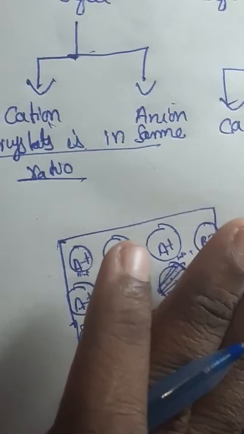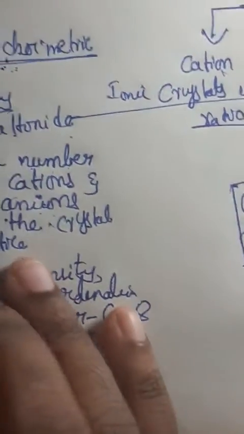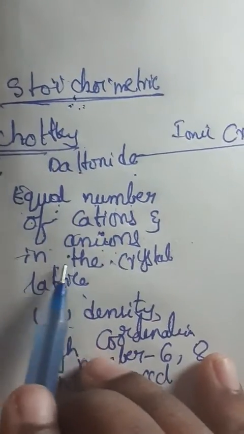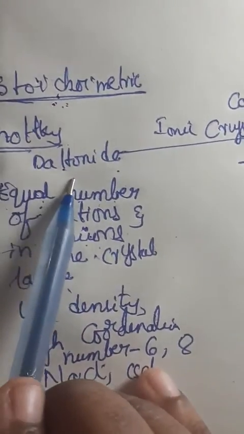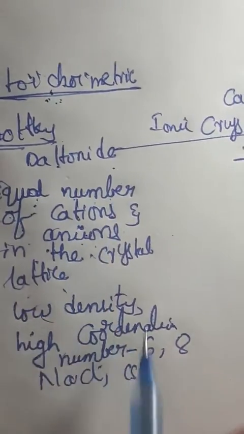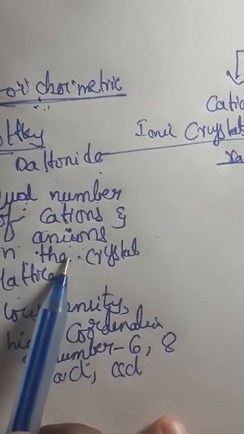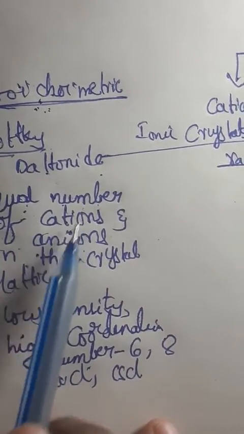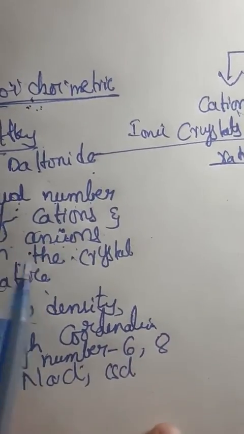So listen carefully, very important question. Schottky defect means what? Equal numbers of missing cations and anions in the crystal lattice. We call it Schottky defect. This is also known as Daltonoid defect. Because equal numbers are missing, there will be a large distance between the cations and anions, and an increase in volume but no increase in mass.